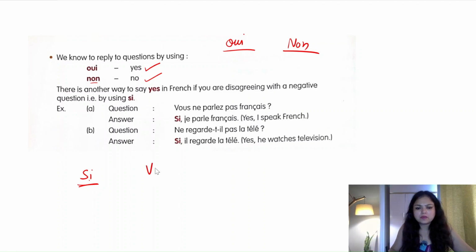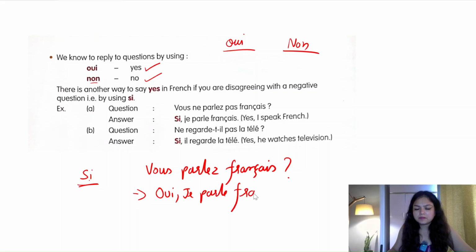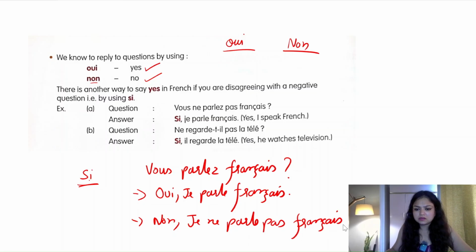So now just take this simple example. Vous parlez français? If this is the question, it is an affirmative question. We have not used ne pas. So either you can say yes, oui, je parle français. Yes, I speak French. Or you can say no, non, je ne parle pas français. These are the two ways to give the answer. Oui, je parle français. Non, je ne parle pas français.